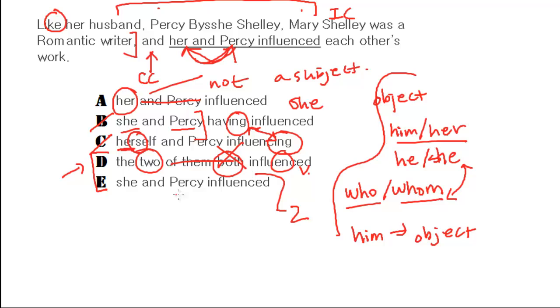What about E? She and Percy influenced. So she is a subject, right? That works. And Percy also a subject. They're actually compounded together. Influence each other's work. The two of them went back and forth and influenced each other, right? So a lot of kids pick D, a lot of kids, and they're wondering why D is incorrect, but it's a redundancy error.